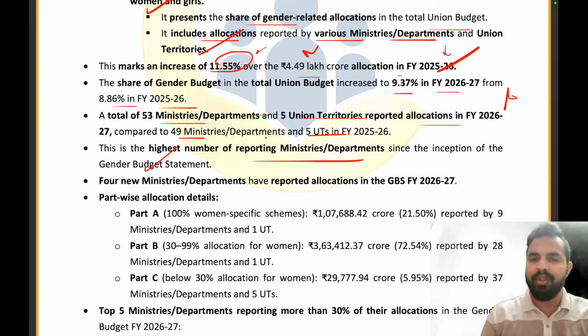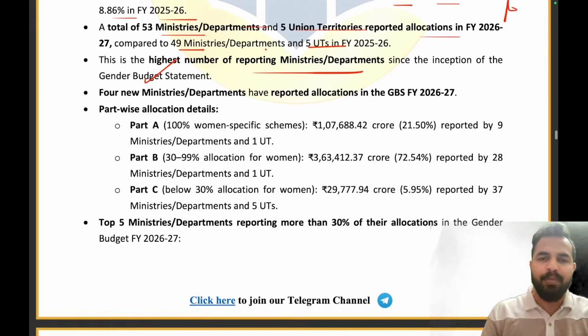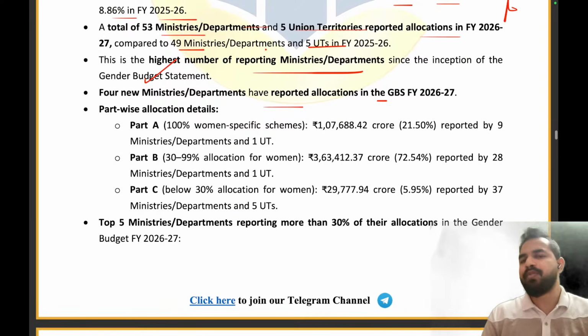तो आज तक की पूरी हिस्ट्री के अंदर हमने जितने नंबर ऑफ डिपार्टमेंट्स, मिनिस्ट्रीज और यूटीज को ये एलोकेशन दिए हैं, this year it was the maximum. तो what is the number? 53, which can be waiting for you in the examination. Clear? Now, the 4 new ministries and departments have reported allocations in the gender budget statement for 26-27.